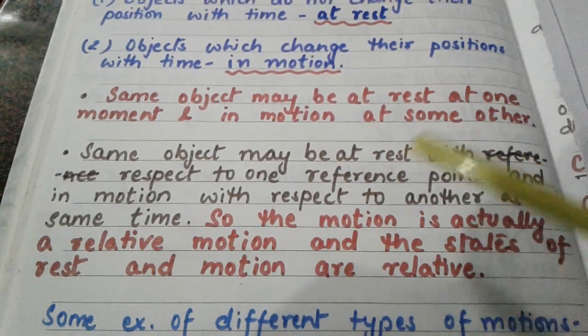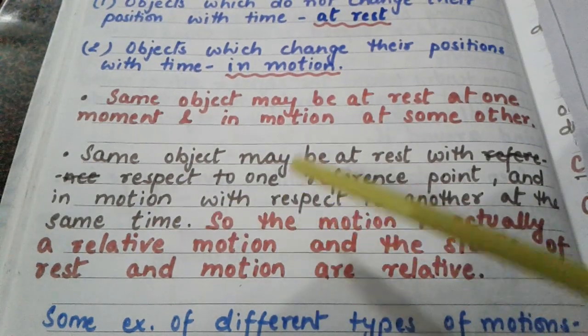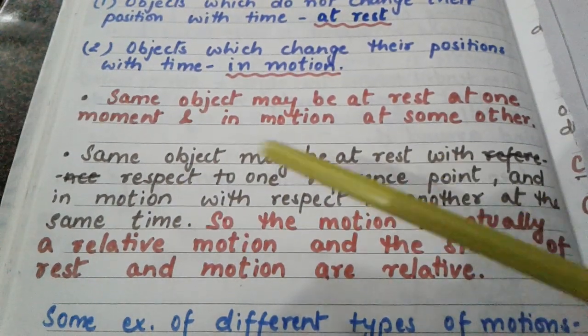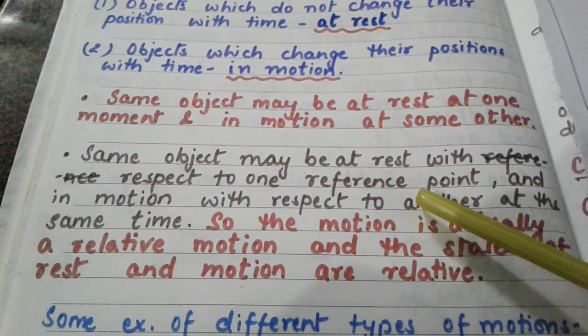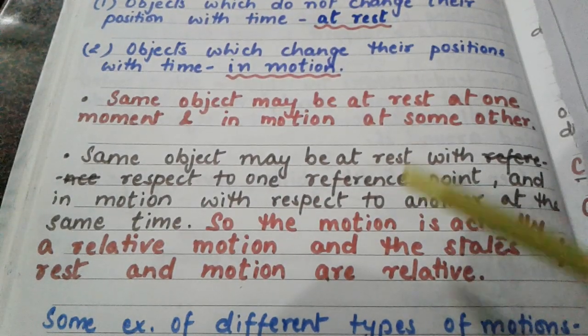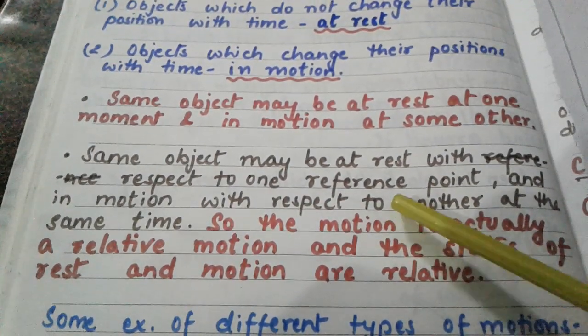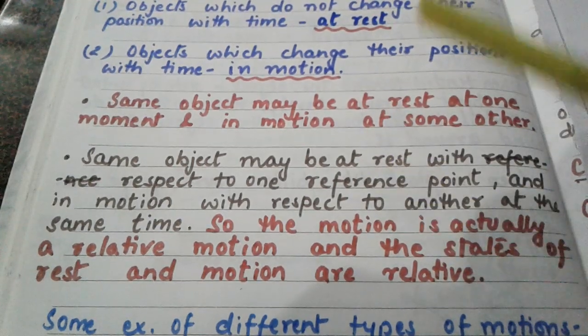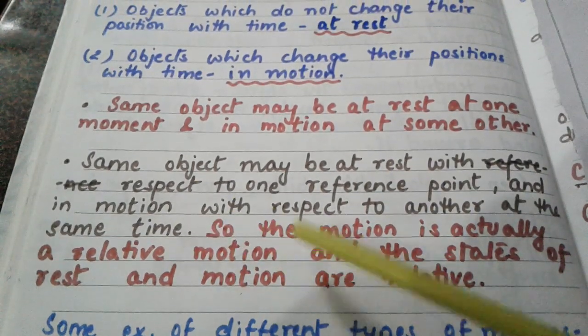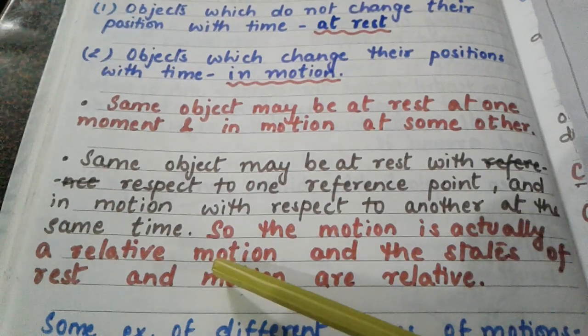So we can say that the same object may be at rest with respect to one reference point. Always we have to tell which reference point we are saying it to be at rest with, and in motion with respect to another at the same time.